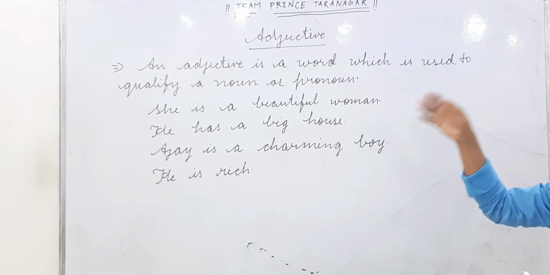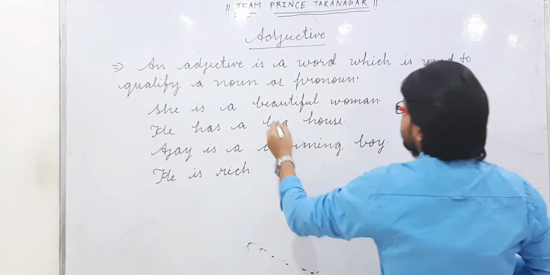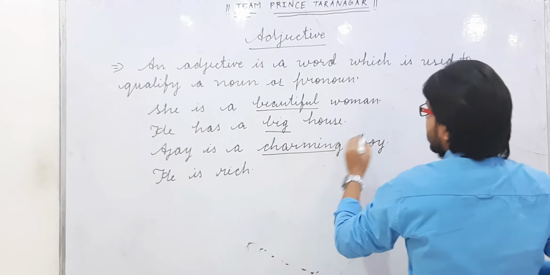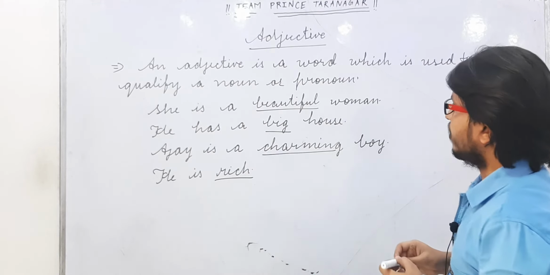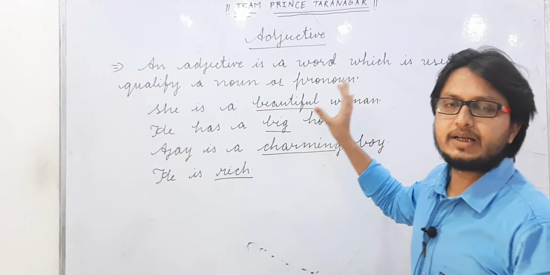You can see in the above examples beautiful, big, charming, rich. These words are all qualifying something.